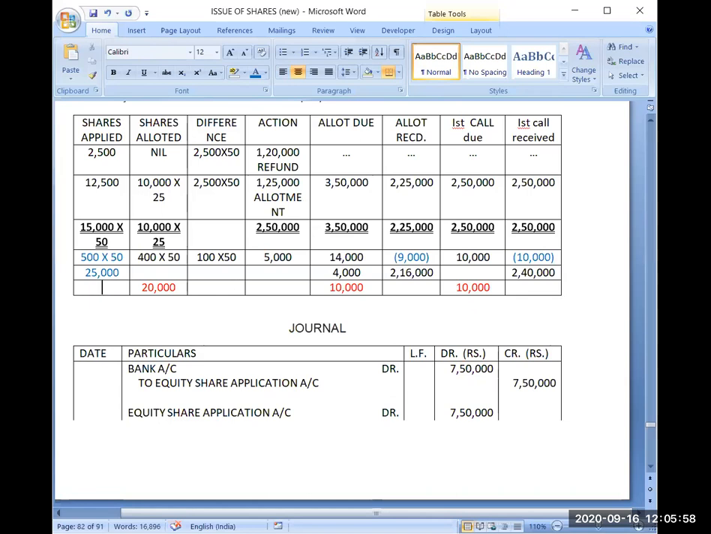And my advice is that don't move directly to the unsolved questions for any topic. First cover all the illustrations and then move to the unsolved questions. Only then can it give you benefit. Otherwise, you will come to me with a lot of doubts, and whatever you are able to learn, that result will not come there. So first attempt the illustrations and then go to the unsolved questions.